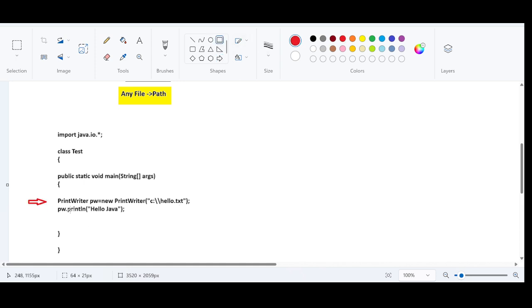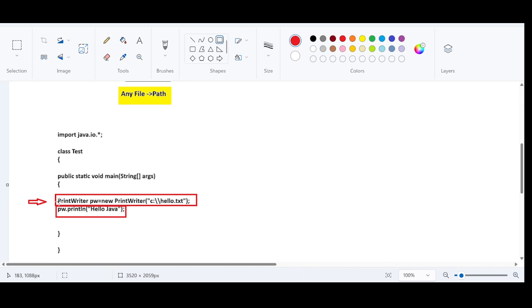So the developer has given an instruction saying, please go to this file, open this file. After opening this file, just write hello Java. These are the two statements given by the developer, and they are declared in the main method, right? So execution starts from the first line.